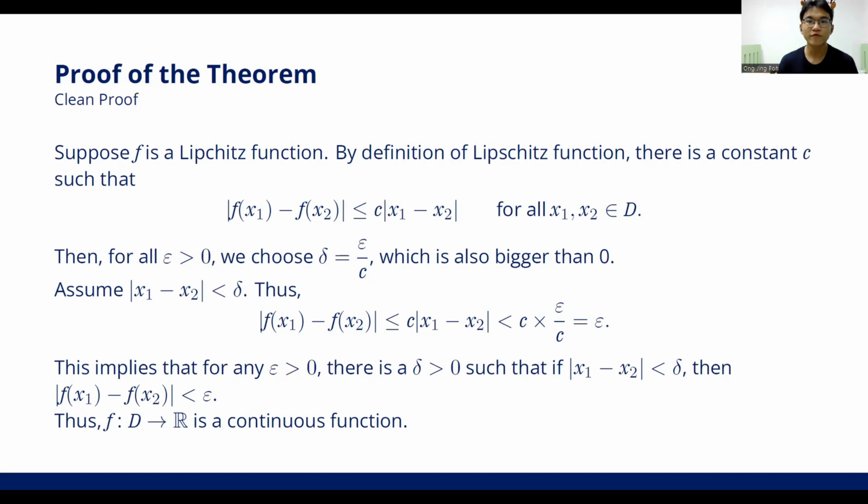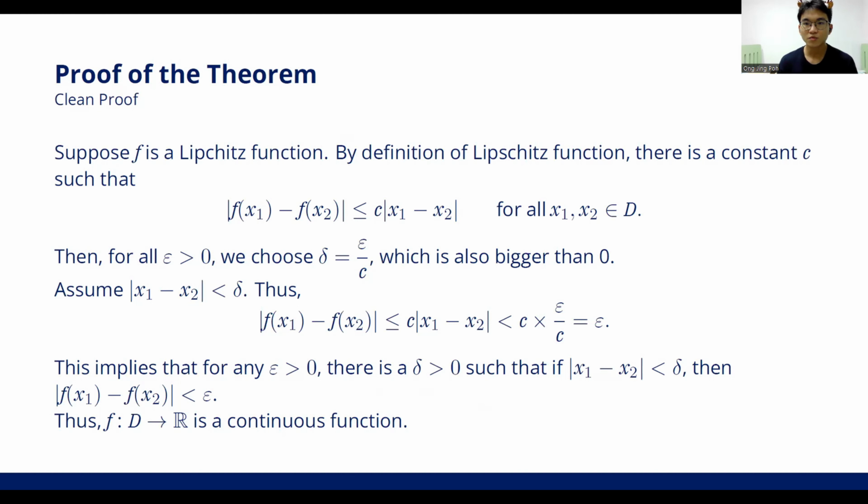Now, we start to prove our theorem. We suppose f is a Lipschitz function. By definition, there is a constant c such that the absolute of f(x1) minus f(x2) is smaller or equal to the constant c times the absolute of x1 minus x2 for all x1, x2 in the domain D.